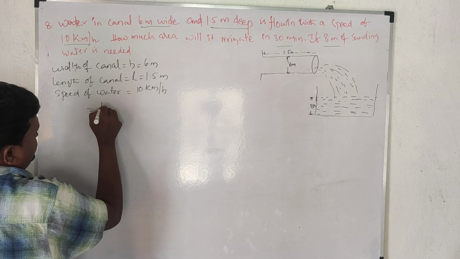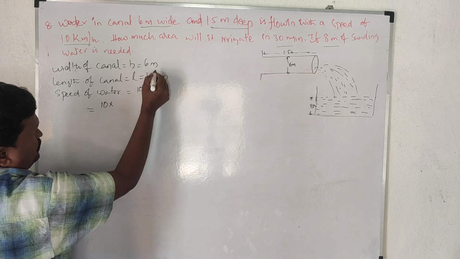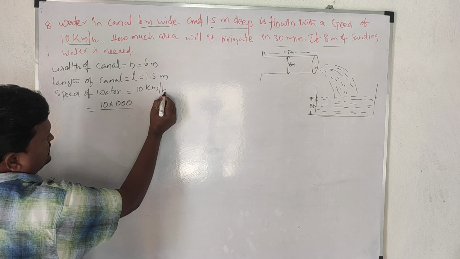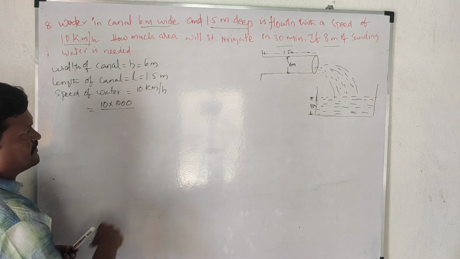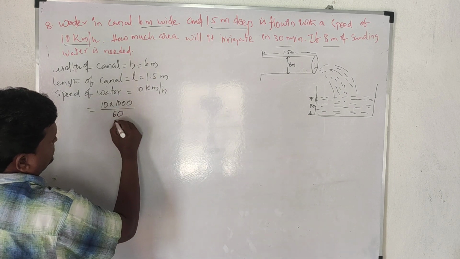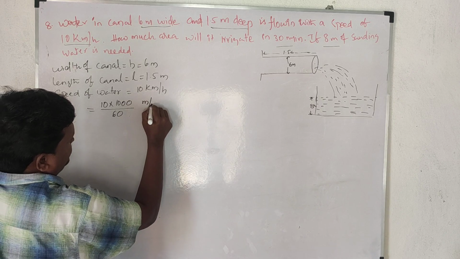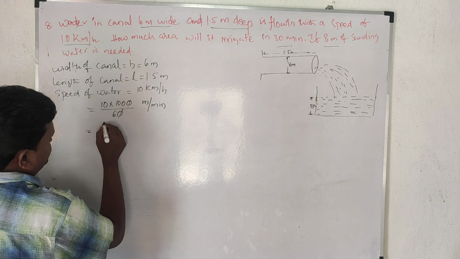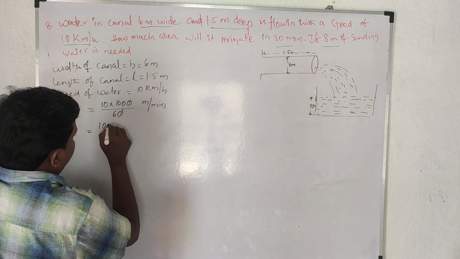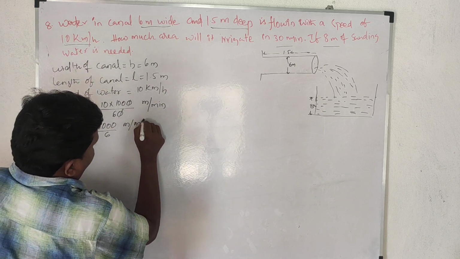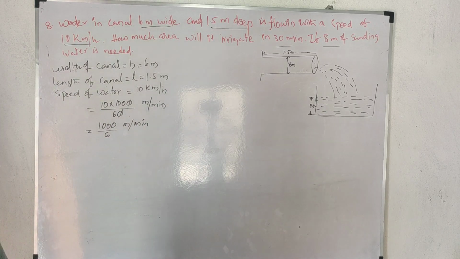So this is 10 into, for 1 kilometer how many meters? 1000 meters. And this is per hour. If you change kilometers into meters, you can change hours into minutes. For 1 hour it is 60 minutes. Now it is meters per minute. So a 0 cancels, this is 10,000 by 6... that is 1000 by 6 meters per minute.